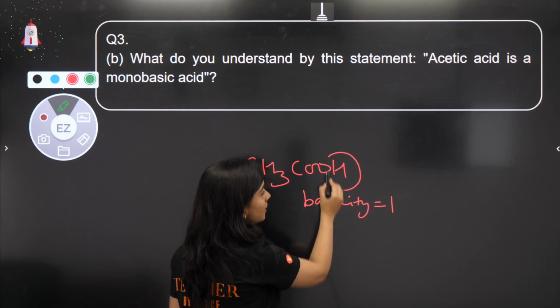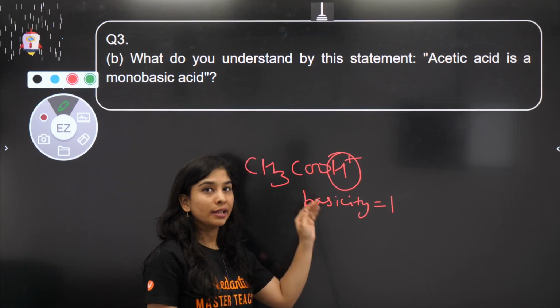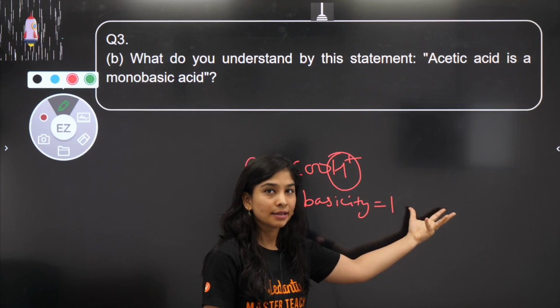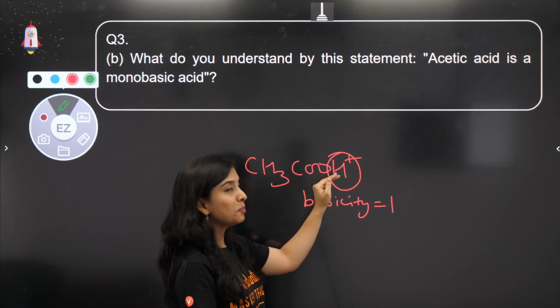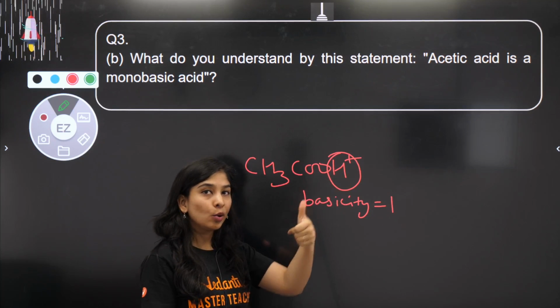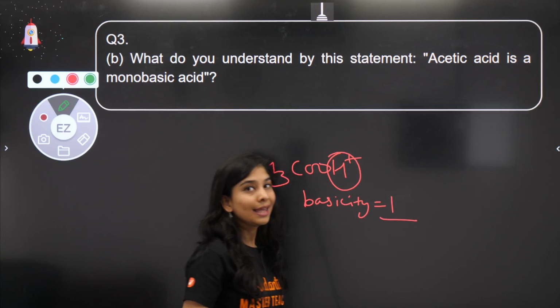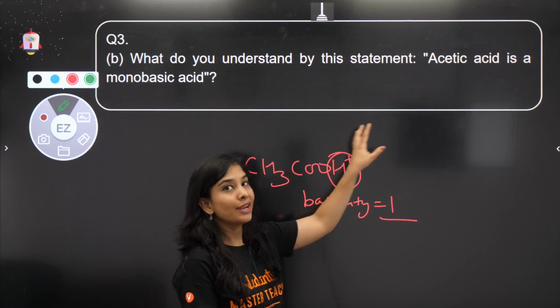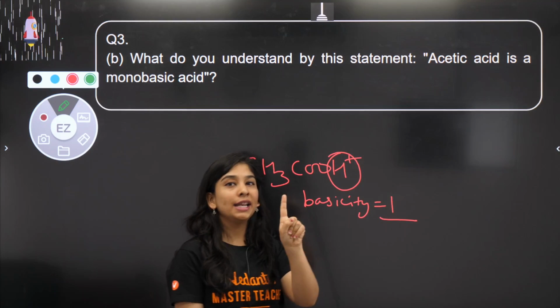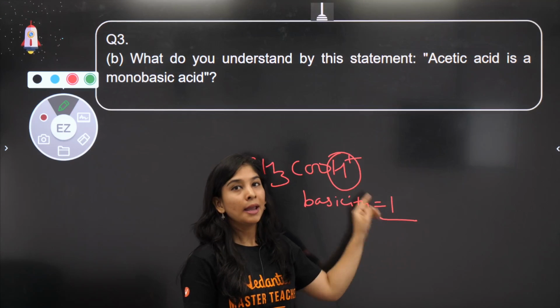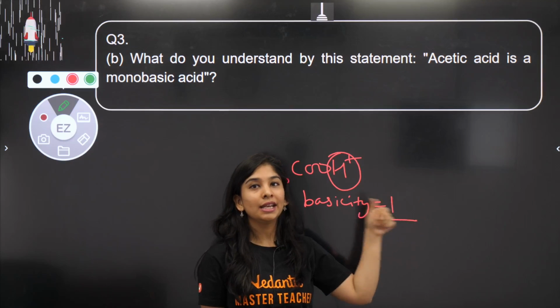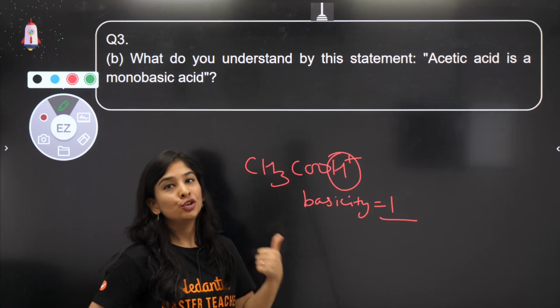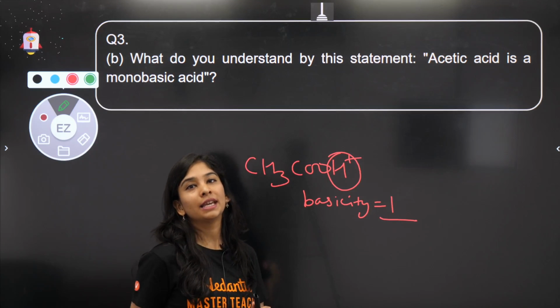Basicity means the number of replaceable H ions which can react with a base. So the number of replaceable H ions is 1 only. So basicity 1, these H ions can react with some OH ion, right? That is only 1. So basicity 1, number of replaceable H ion is 1. That's why your acetic acid is monobasic in nature.